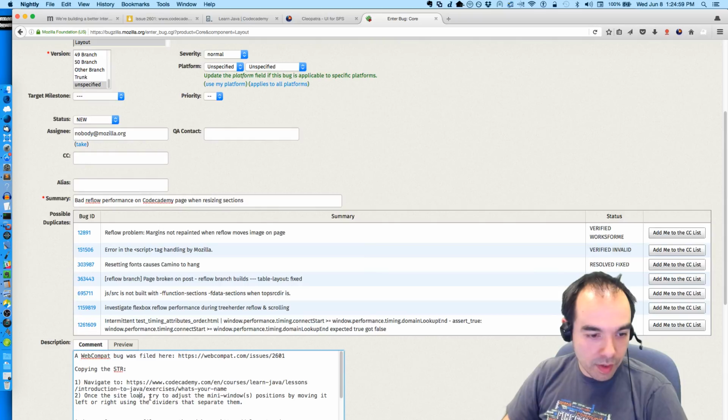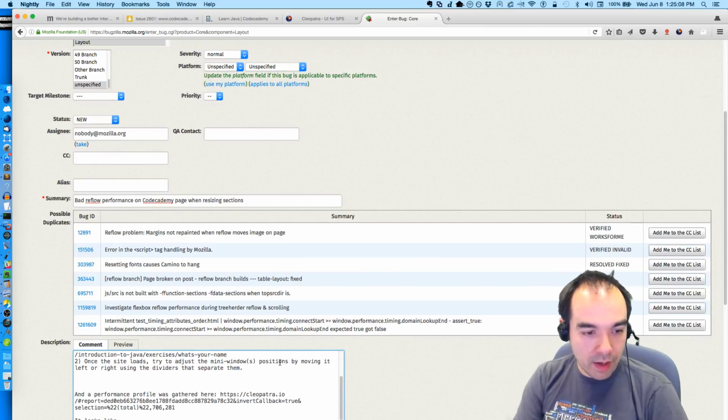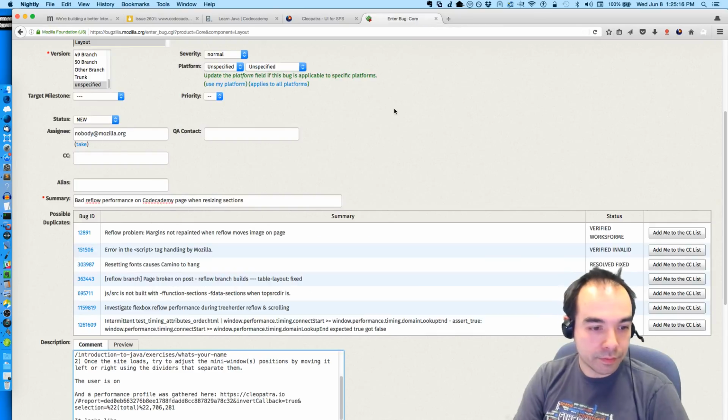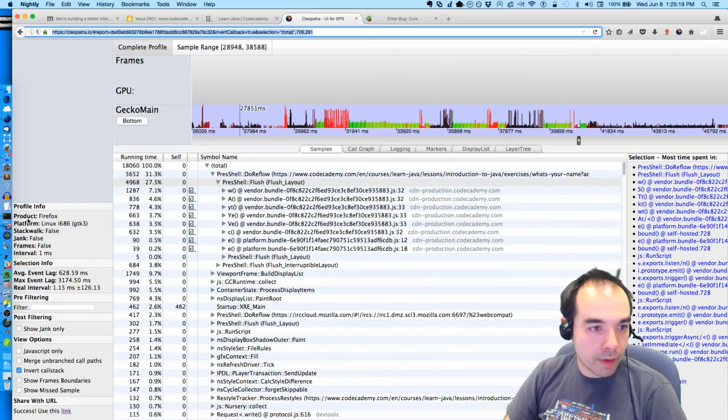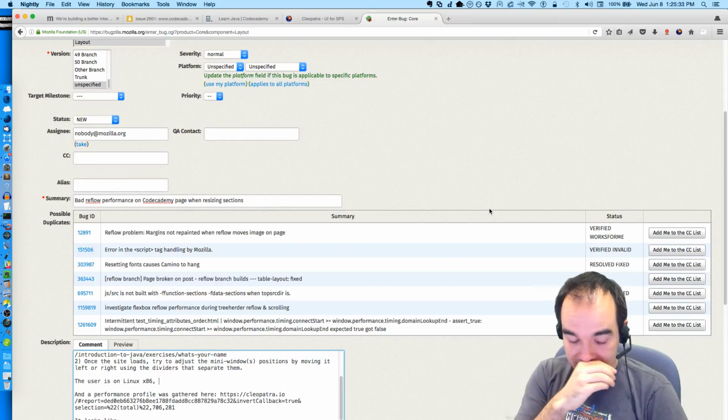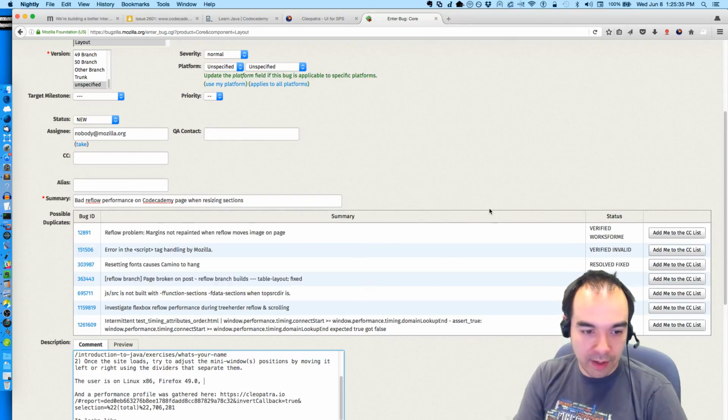Once the site loads, try to adjust the menu list, but move left and right, which was originally filed here. And then the user is on Linux. Now, do we know what Linux 686 is? So x86, so 32-bit Linux, and they're running Firefox 49 in single process mode.